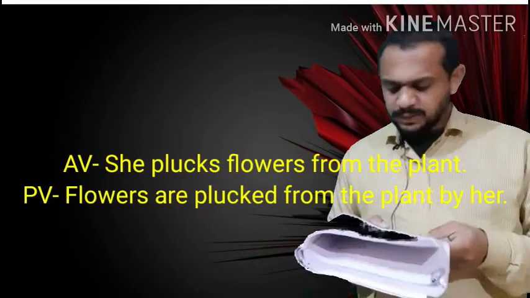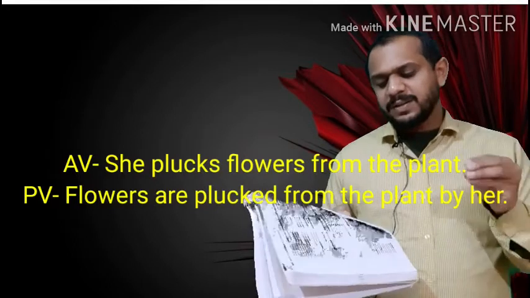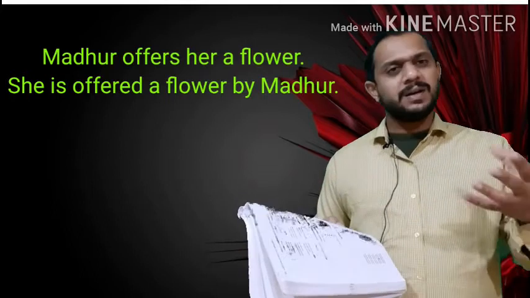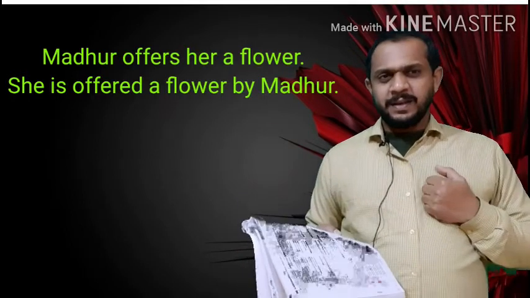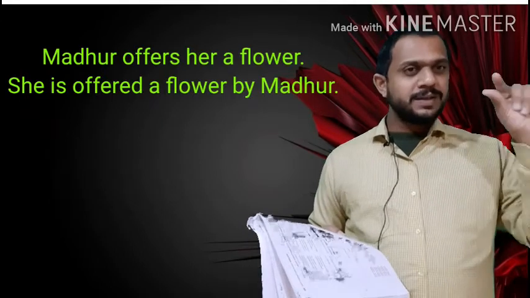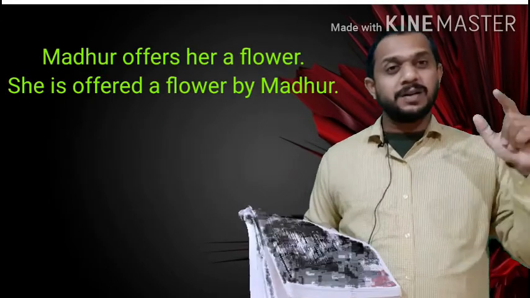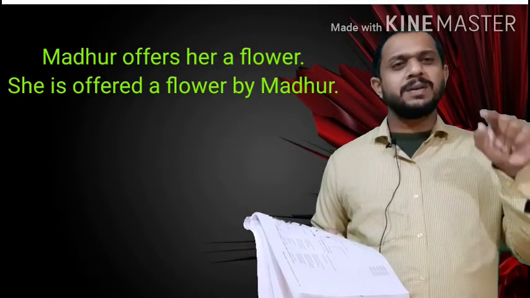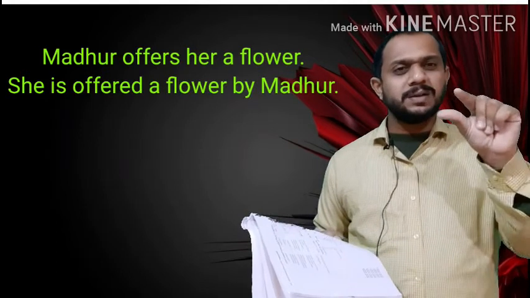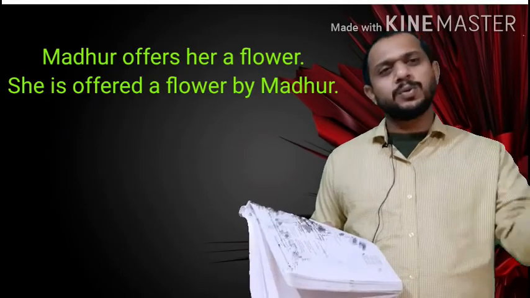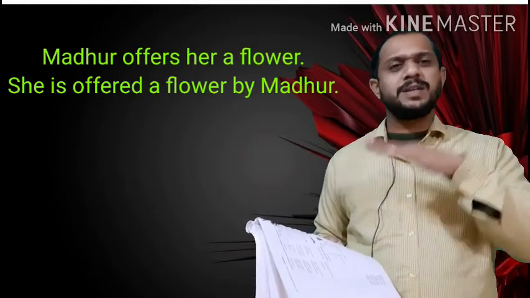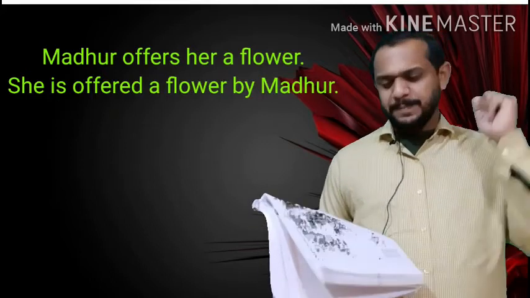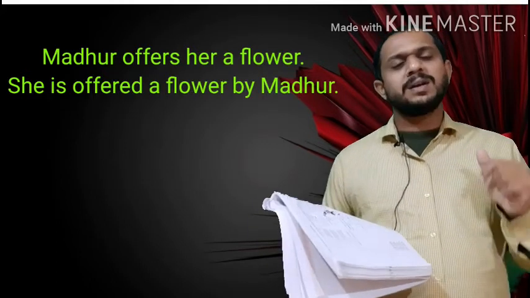Next, Madhur offers her a flower. So how to turn it? Madhur offers her a flower. It is better to turn your her to she. You have been given the objective form of the subject, her, in place of the object. So turn your her to she. If you can turn she to her, you can turn her to she also. So turn that her to she. Madhur offers her a flower.